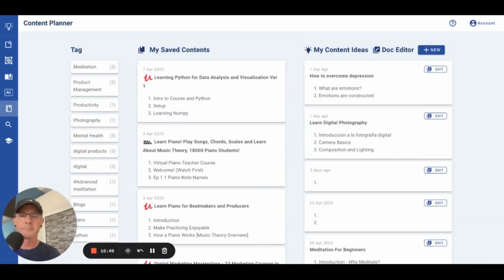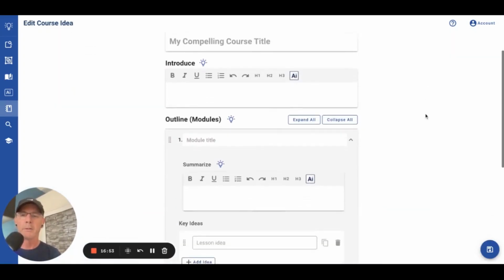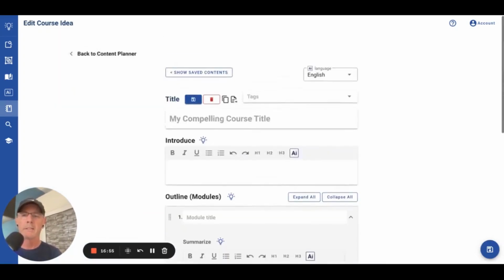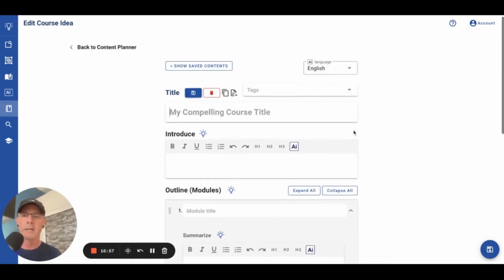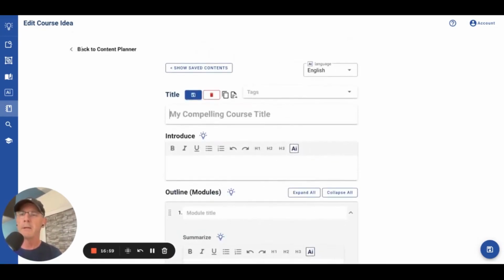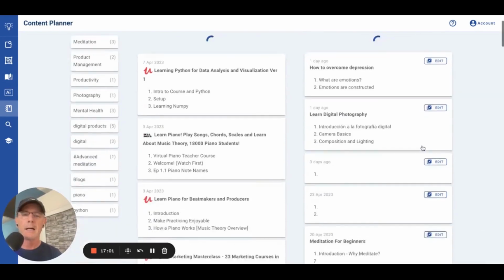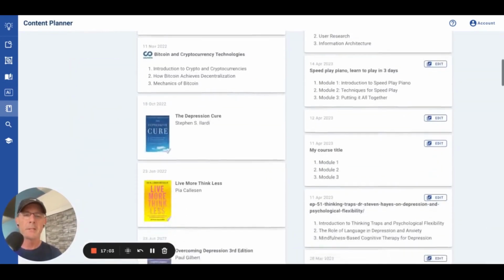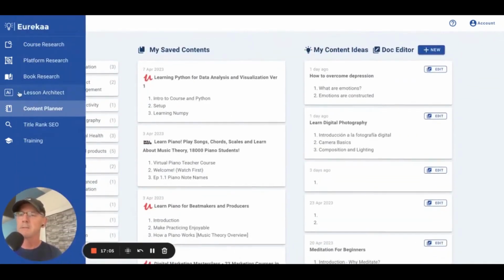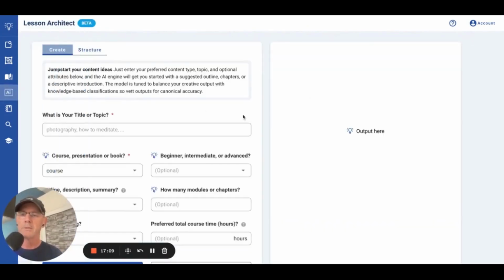But if I open this, let's open a blank one. Okay, so you can see, you can add a title, create a tag, write whatever you want to write here. I'm going to get back to this, but let's show you the AI first, because there's some AI tools in the editor that I want to get to.